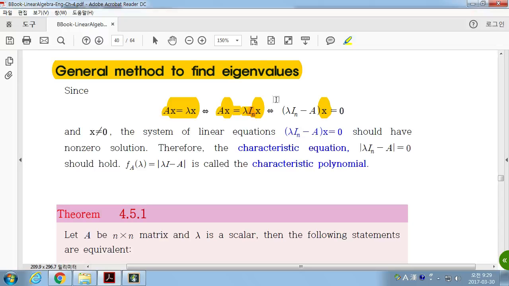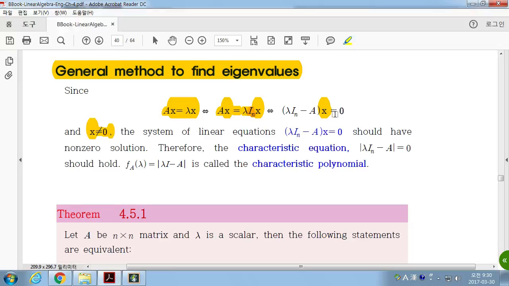Then we have a homogeneous system of linear equations, and x is a non-zero vector when x is an eigenvector. So if x is non-zero, this homogeneous linear system of equations should have what? You already have a non-zero solution, a non-trivial solution, which means it has infinitely many solutions.